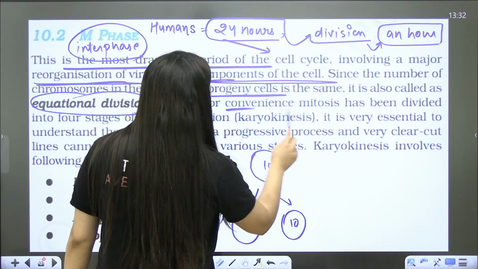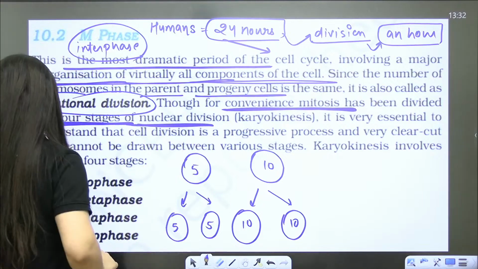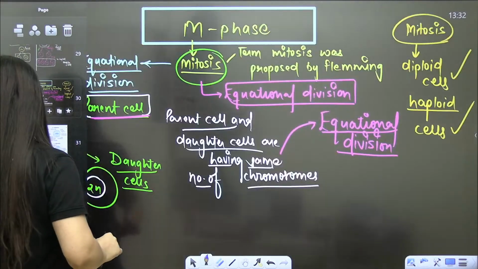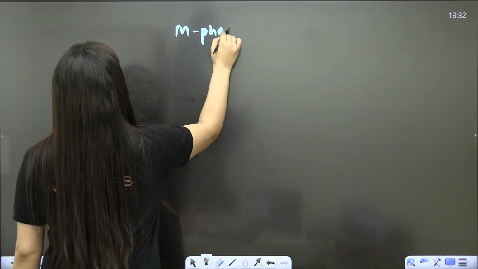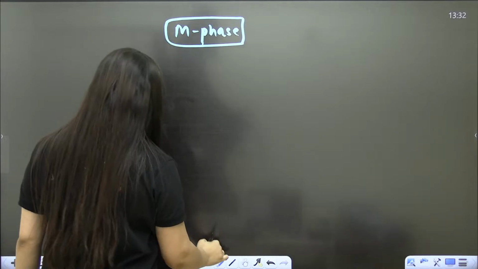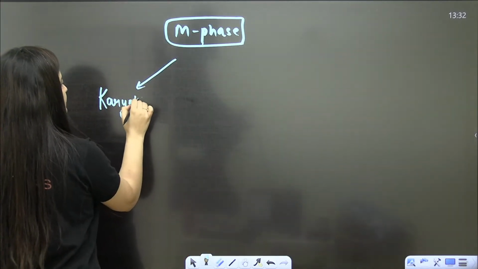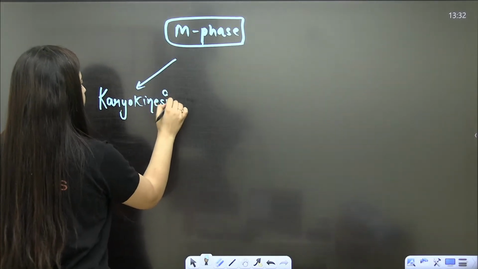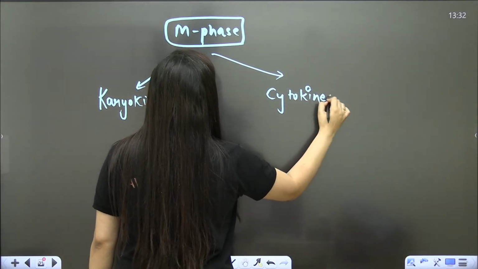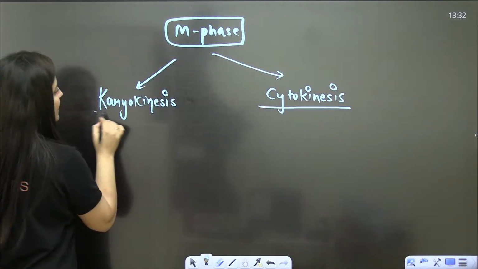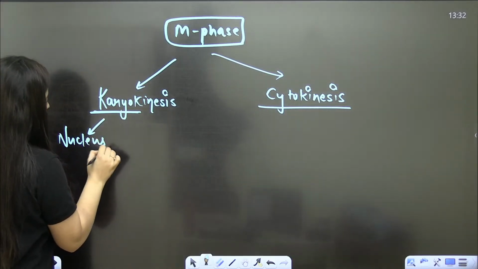Though for convenience, mitosis has been divided into 4 stages of nuclear division. When we talk about M phase, firstly we talk about karyokinesis and cytokinesis. The word karyon is associated with the nucleus, and kinesis is the division.